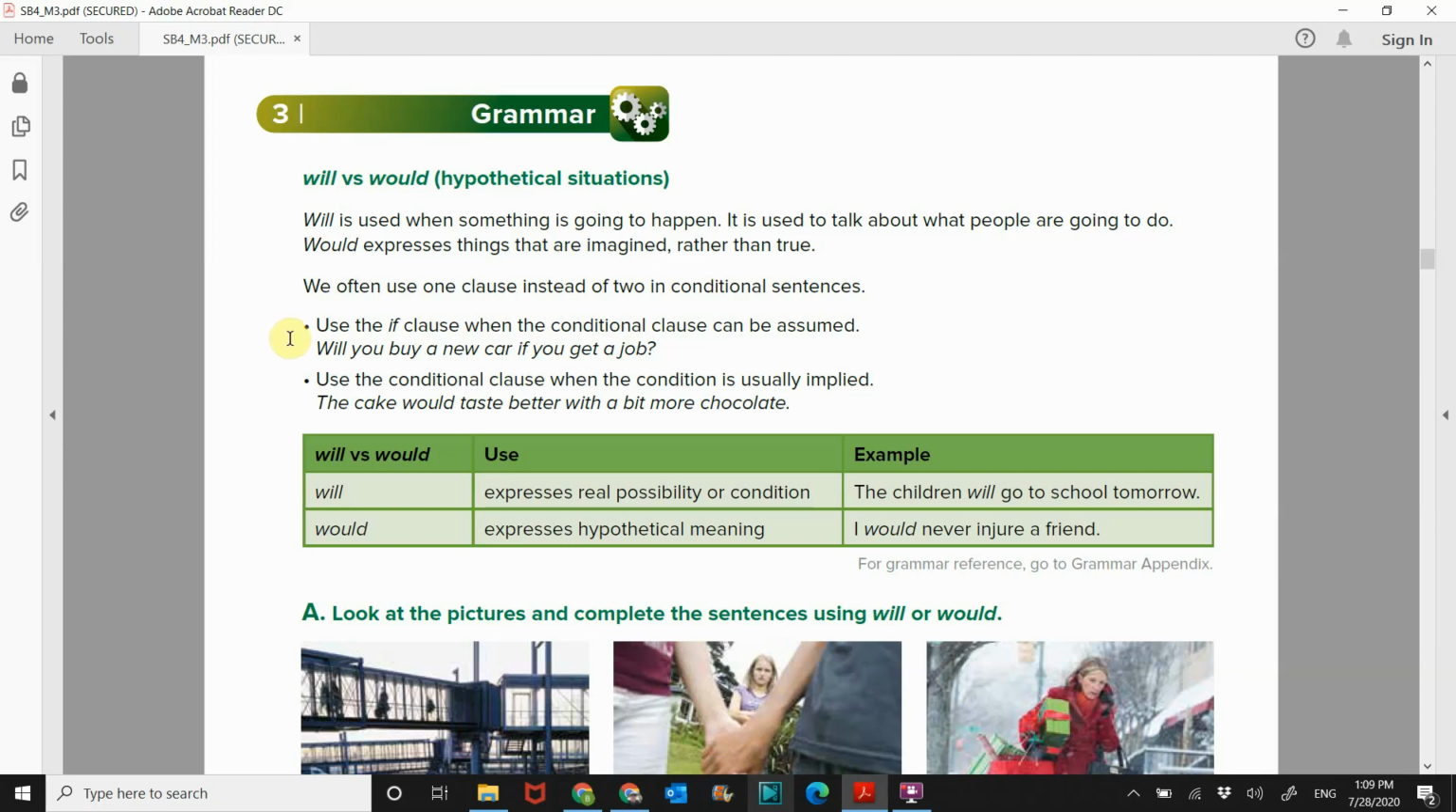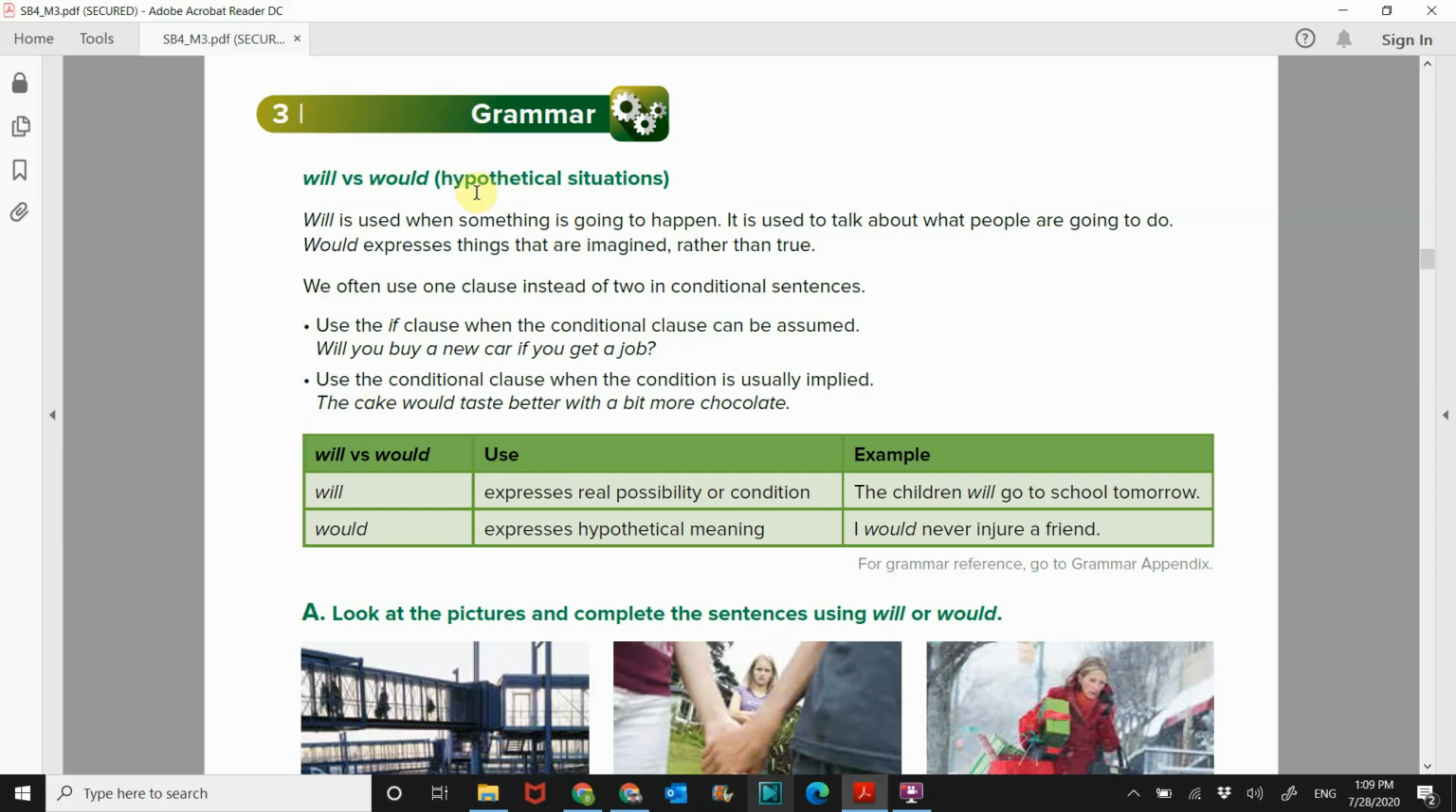So use the if clause when the conditional clause can be assumed. Will you buy a new car if you get a job? Use the conditional clause when the conditional is usually implied. The cake would taste better with a bit more chocolate. All right. So let's break this down real quick.